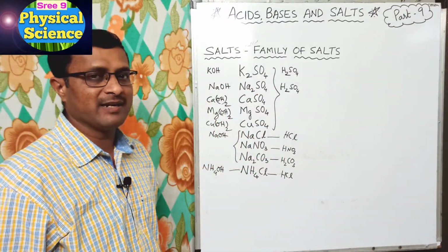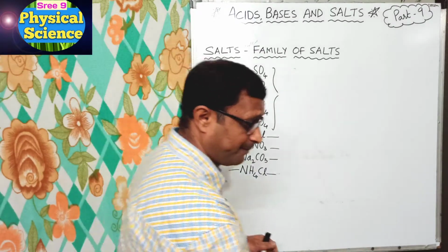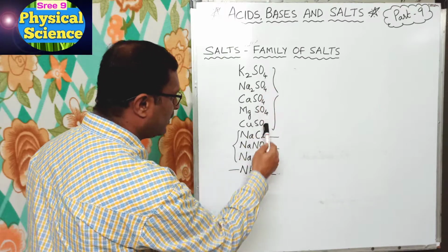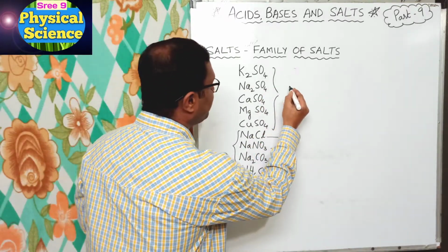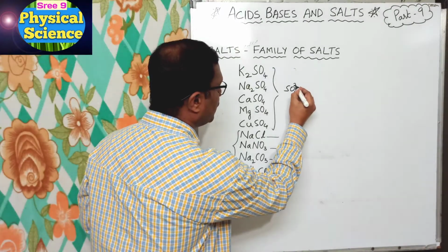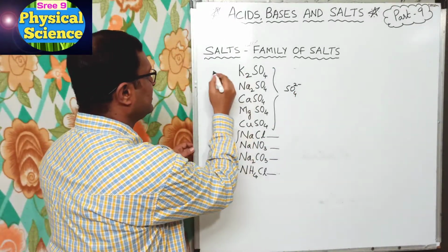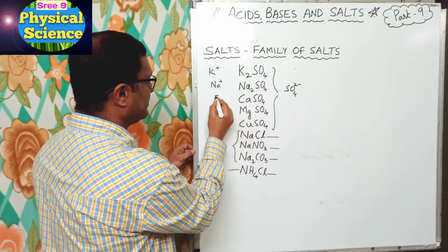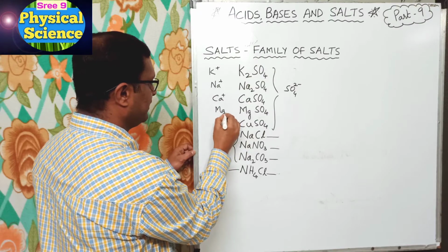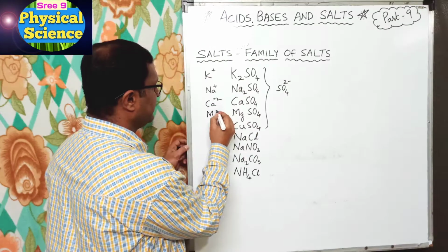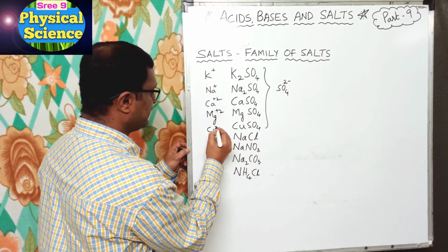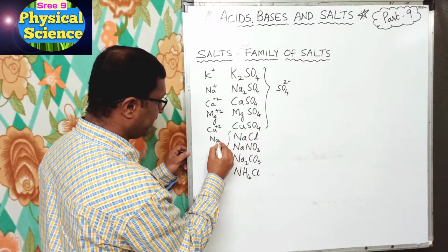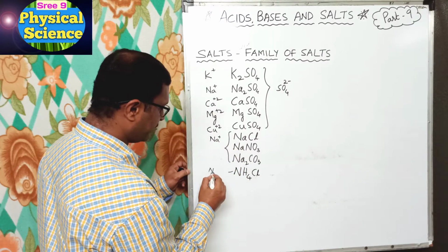Here all are SO4, so the anion is SO4 2 minus, and the cations are K plus, Na plus, Ca 2 plus, Mg 2 plus and Cu 2 plus. For these three we write Na plus, and this is NH4 plus.